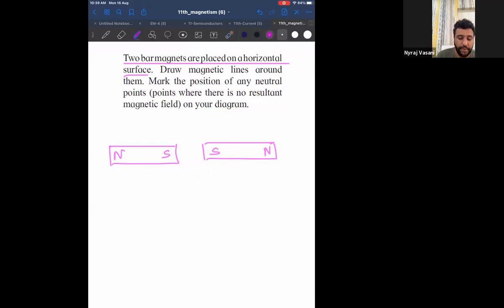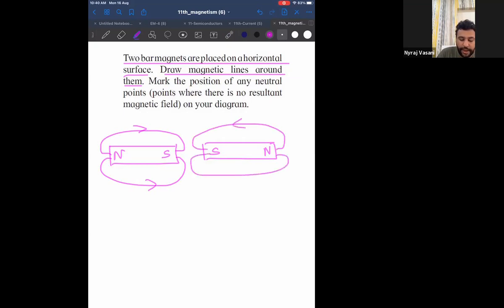Okay, good. Now, draw the magnetic lines of force around them, not inside them. I just have to draw around them, meaning outside the magnet. Tell me, outside the magnet, how do magnetic lines of force go? Outside the magnet, magnetic lines of force go from North Pole to South Pole. Over here also, they go from North Pole to South Pole. So I have shown the magnetic lines of force.